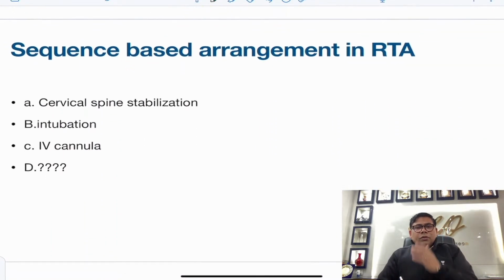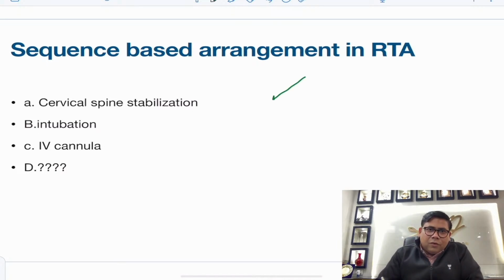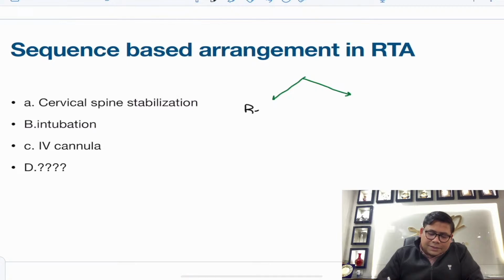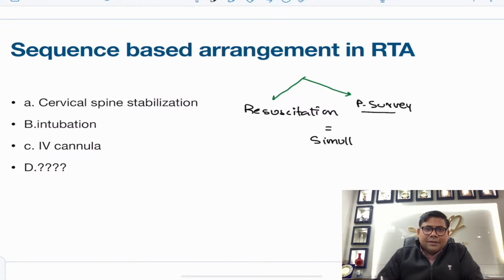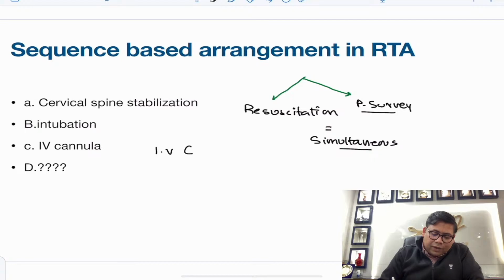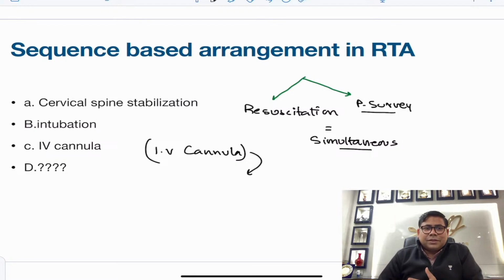Now then there was a question on RTA. This is a very old question, but you need to understand, whenever we talk about trauma, the resuscitation is taken care of by one group, and the primary survey is taken care of by another group. And remember, they are all done simultaneously. Practically, you could start with an IV cannula. Meanwhile, you start with the assessment, and then go for cervical spine stabilization and airway.